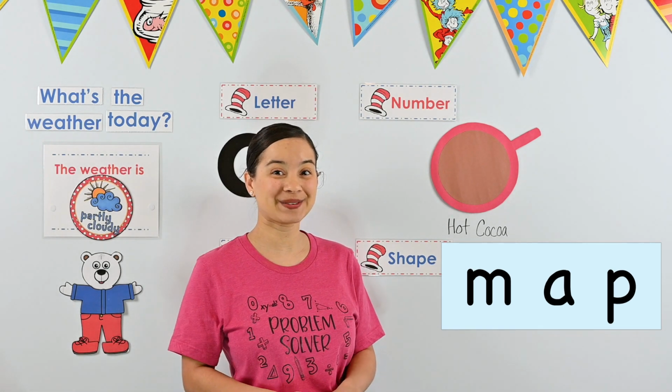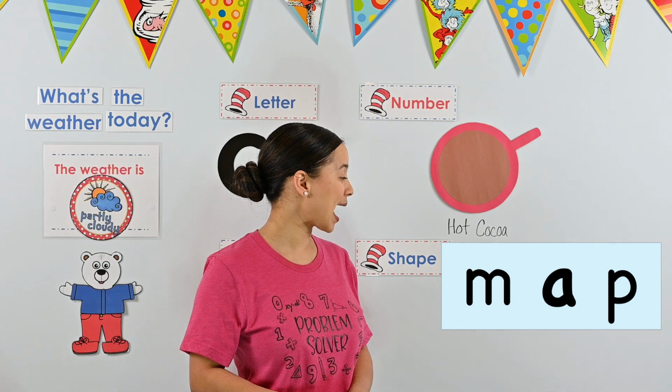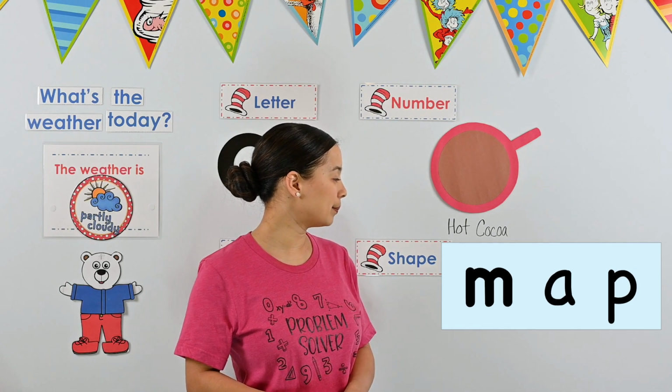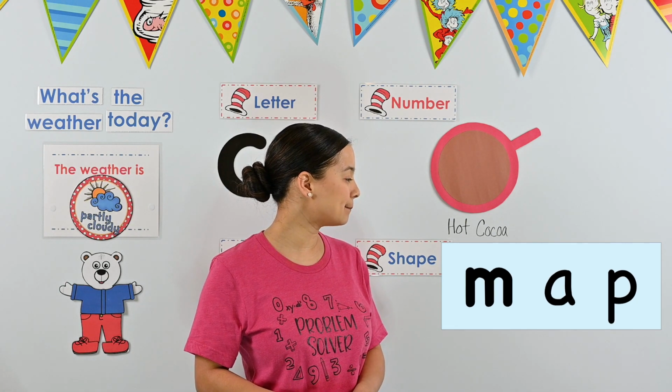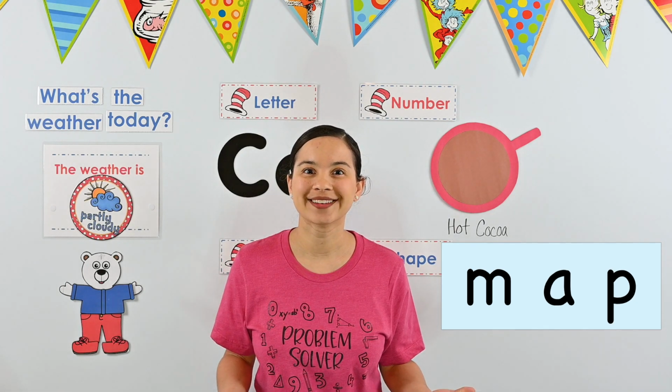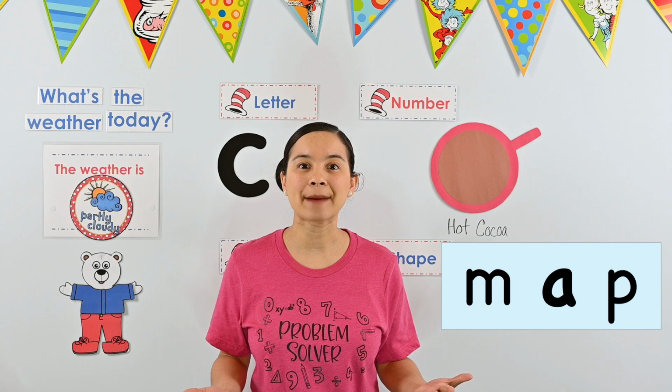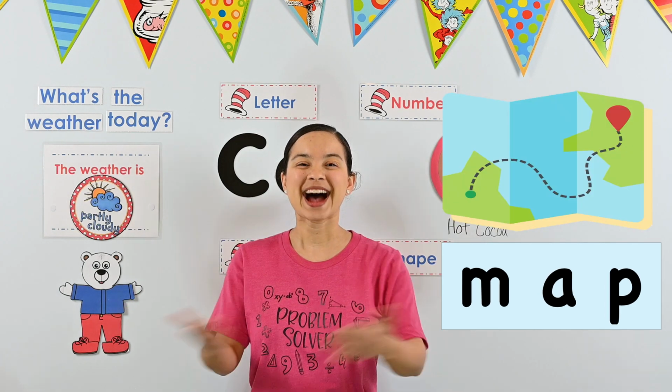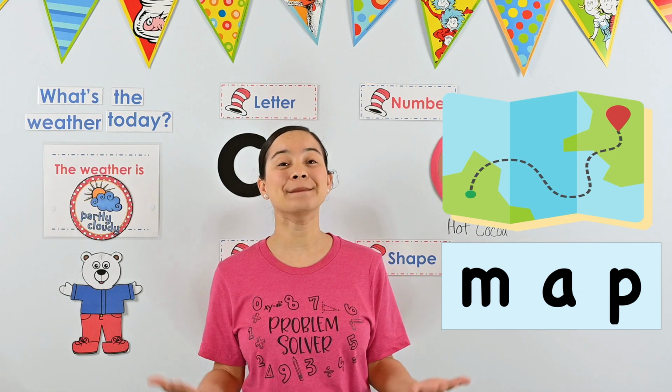Good. Let's go a little faster. Ah. P. Map. Map. What's our word? Map. Map. Map. Our word of the day is map.